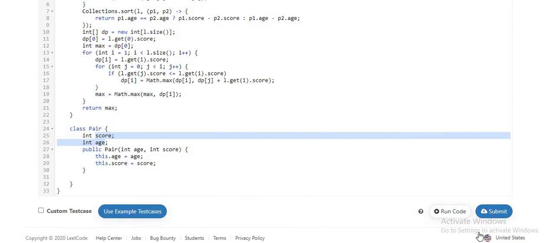Let's run and see the output. Yeah, so you can refer to this solution. This solution is accepted on LeetCode for this problem.